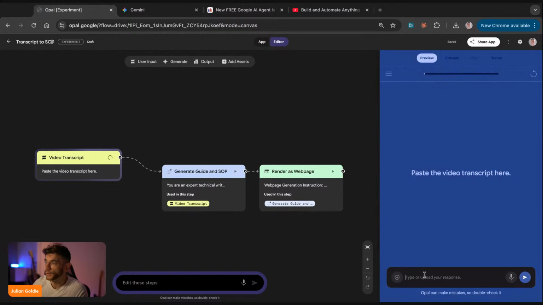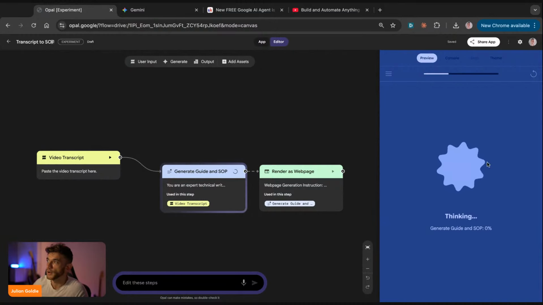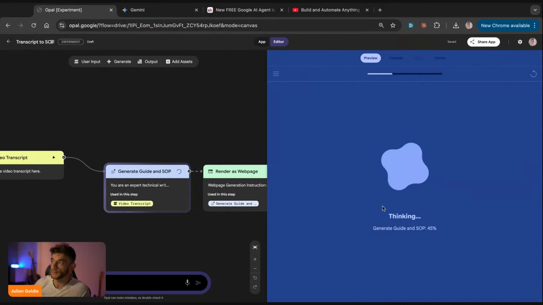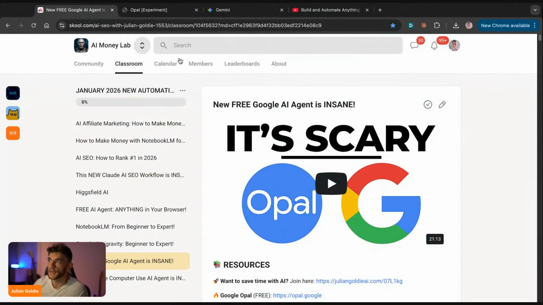Into Opal, plug that into the app, and then that will actually generate a step-by-step operating procedure and a guide on exactly how to use this stuff based on the video transcript that we just plugged in, right? Easy peasy lemon squeezy. And so you get the point. It's really easy to use Opal. And what I'm going to show you today is